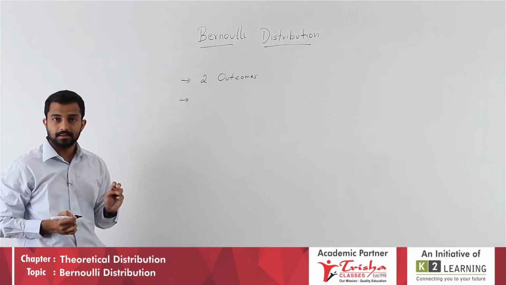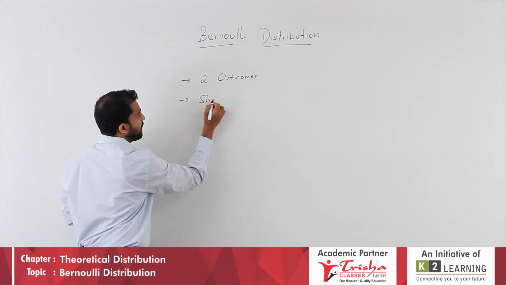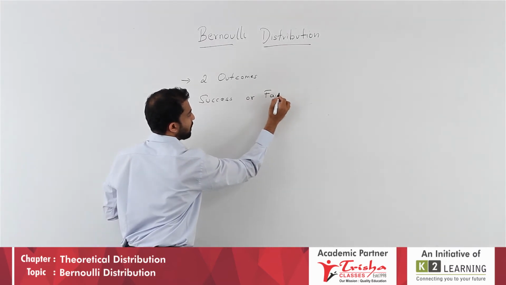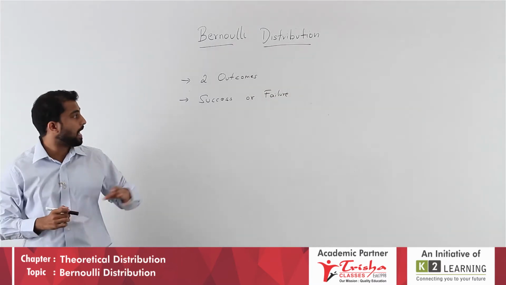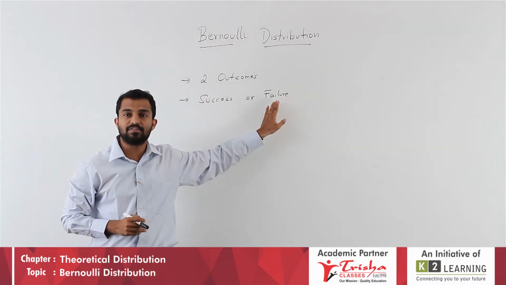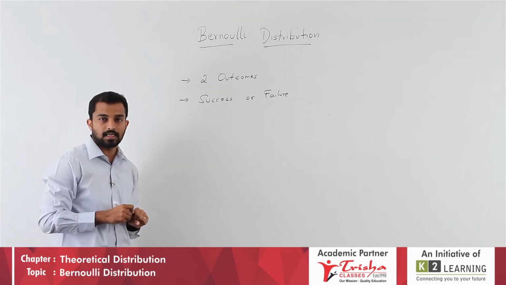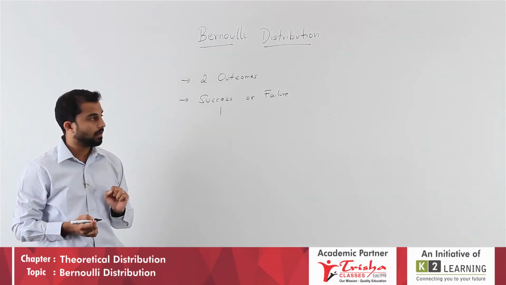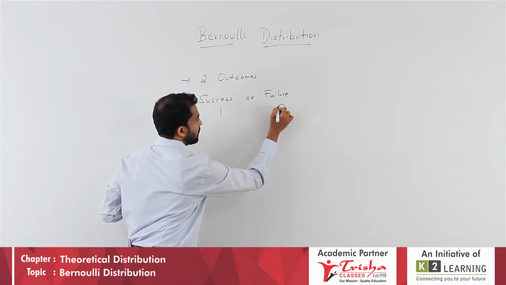Further, he said that these two outcomes are nothing but either a success or a failure. So remember, Bernoulli distribution has two outcomes, either success or failure. Now remember students, success is indicated by the number 1 and failure is indicated by the number 0.